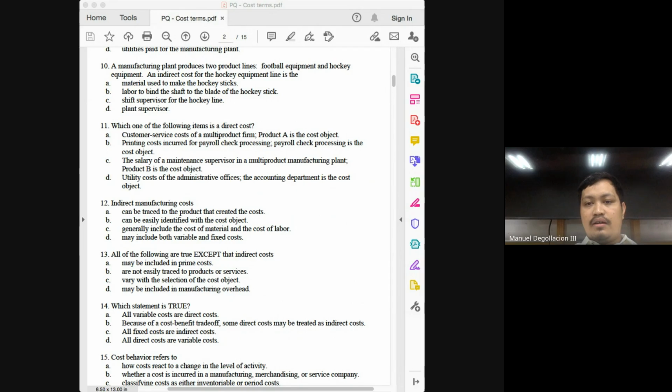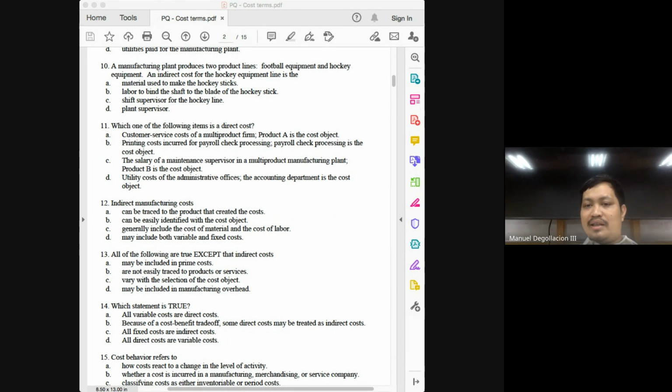Printing costs incurred for payroll check processing. The payroll check processing is the cost object. This can be the answer since the cost object is the processing of payroll. And to process the payroll, you will have to incur cost for printing. Again, we have to go over the rest of the choices.